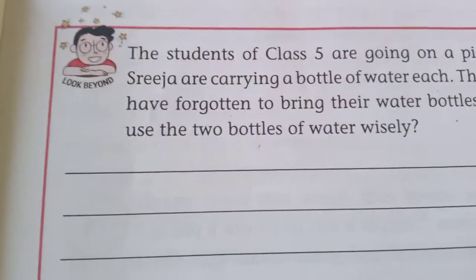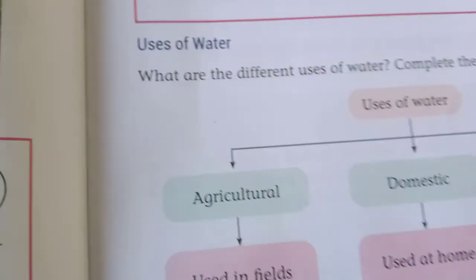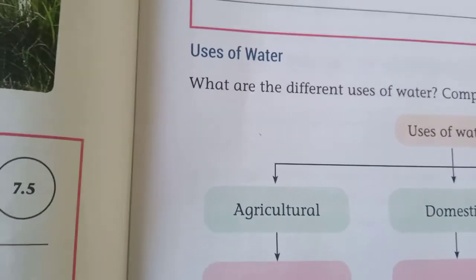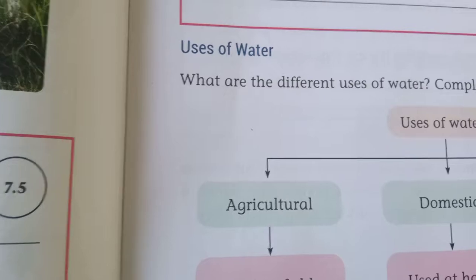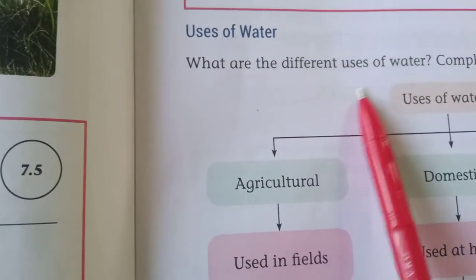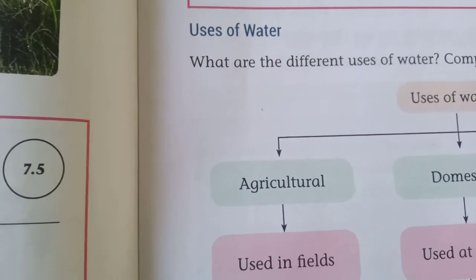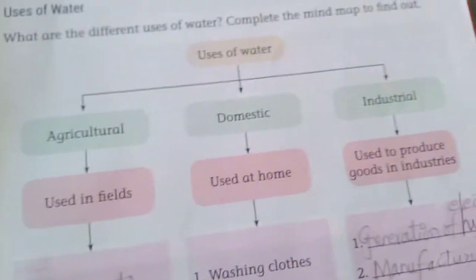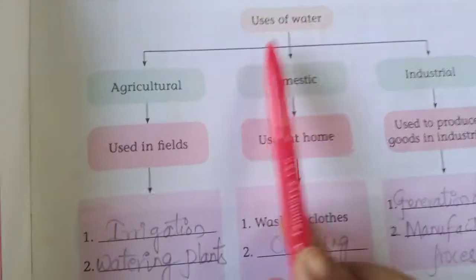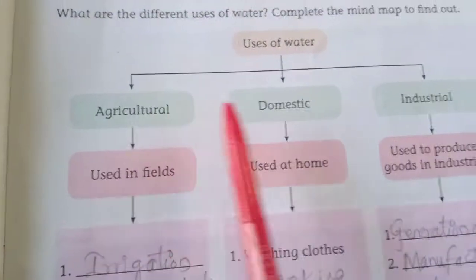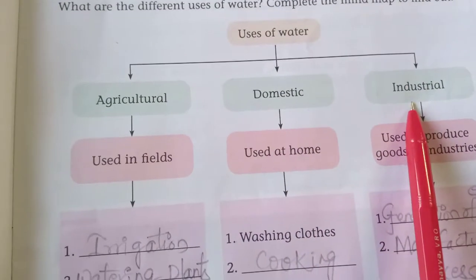Okay, children. Now coming to the next one, uses of water. What are the different uses of water? Complete the mind map to find out. Here a mind map has been given, children: use of water. Agriculture purpose, domestic purpose and industrial purpose.